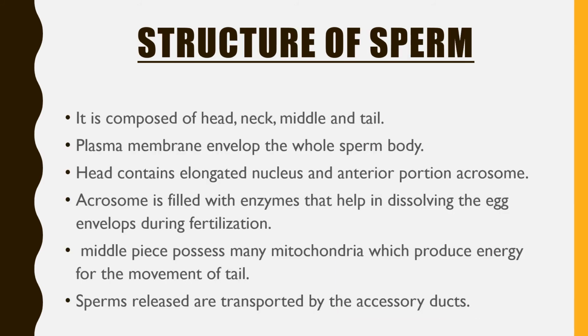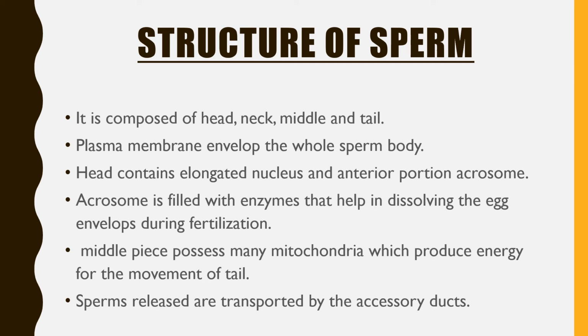Now the sperm is formed. The structure of a sperm. I told you that the sperm is a motile structure, and by differentiation only this is formed. The sperm is composed of head, neck, middle piece and tail. The whole sperm is enveloped by the plasma membrane.